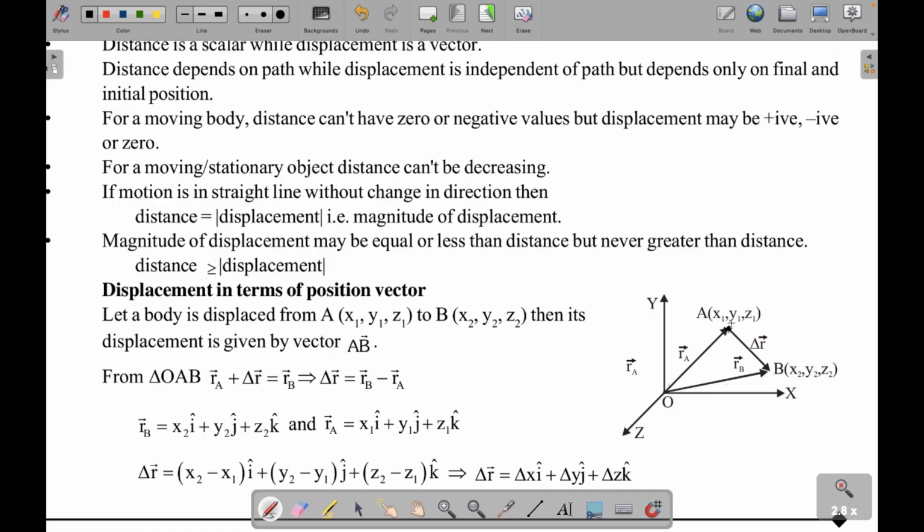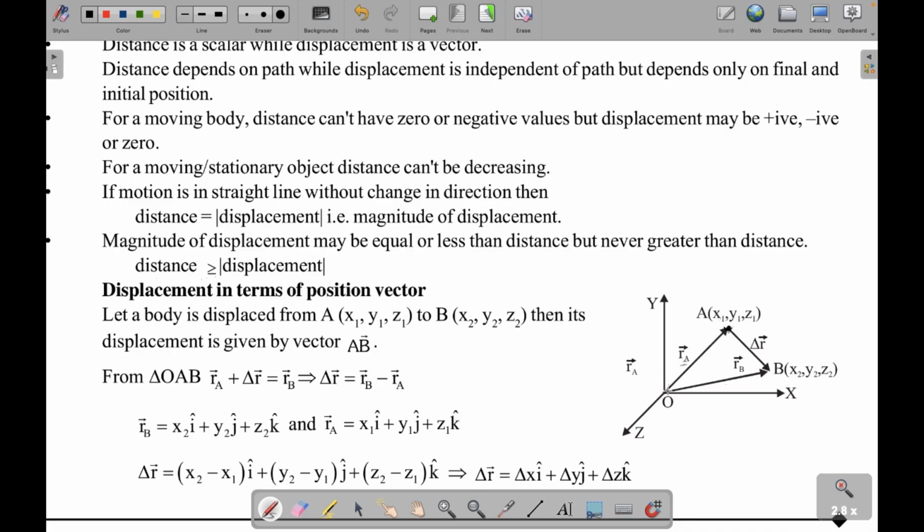So this is the position x, y, z of this object when it is at A. Since displacement is a vector quantity, we use a vector to represent the position of A, and this is known as a position vector. It is useful when we are interested in finding the displacement. So RA is known as the position vector.